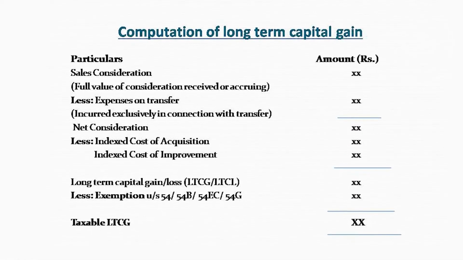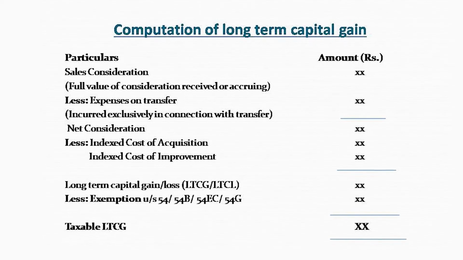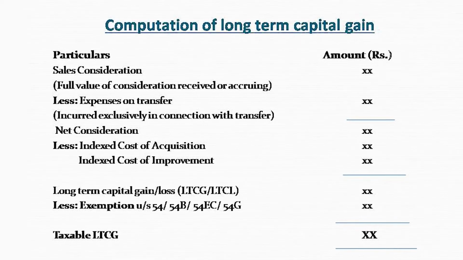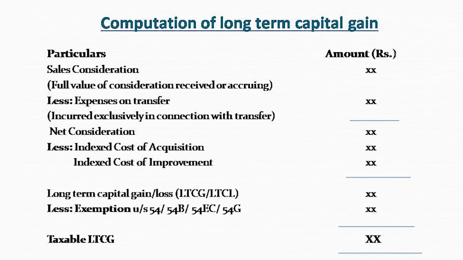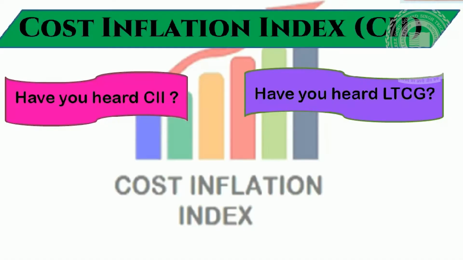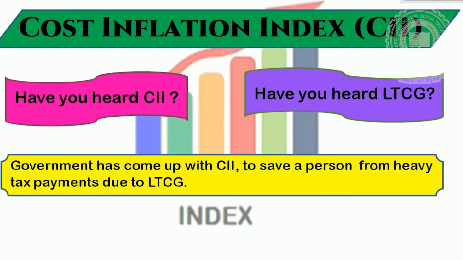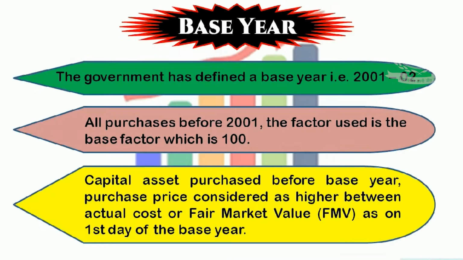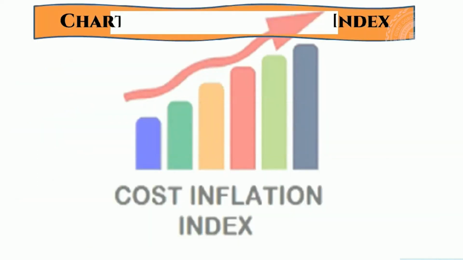Now, when we discuss the computational aspects of long-term capital asset, here the same format applies, but the only difference is that the cost of acquisition as well as cost of improvement has to be indexed. Now, a question arises, what do you mean by indexation? Here, indexation means to identify the correct and actual value as on the date. When someone has purchased any property in the year 2000 or 2005 or 2010, then we have to identify the actual and current market value as on the date.